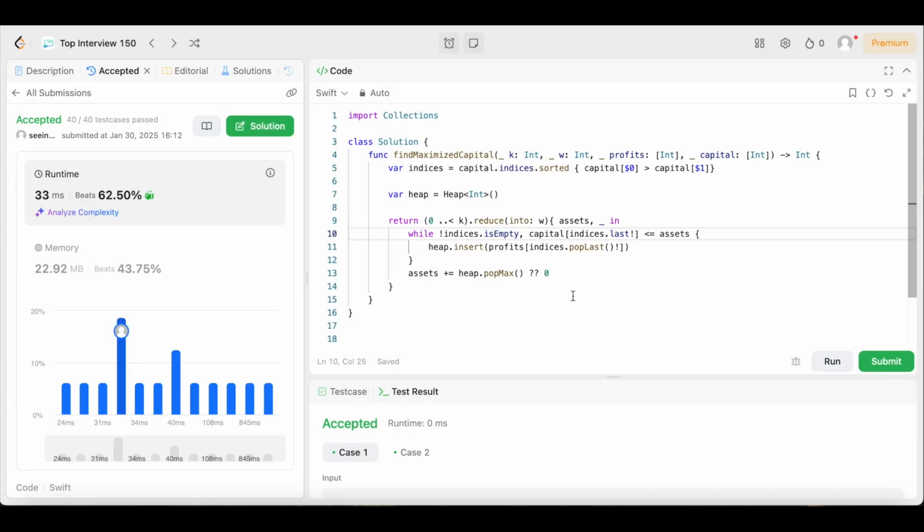And look at that, y'all. 33 milliseconds beats 62.50% of users with Swift, y'all. Not too bad, not too bad. We'll get those numbers up as we continue down our LeetCode journey. Right now, we just want to be able to solve the problem that was presented in front of us. And I feel like this was a good solution for that. We're doing heaps now, so we had to use some heaps.